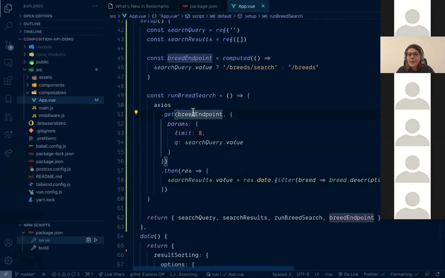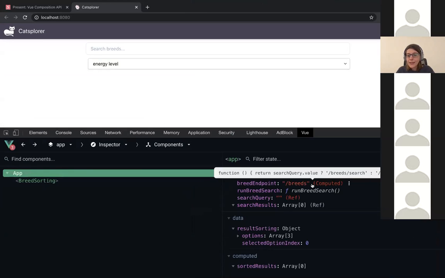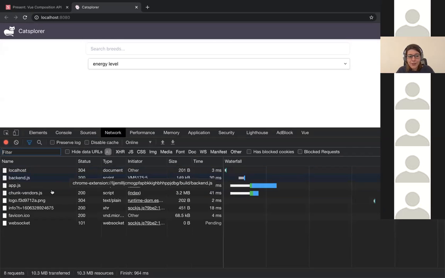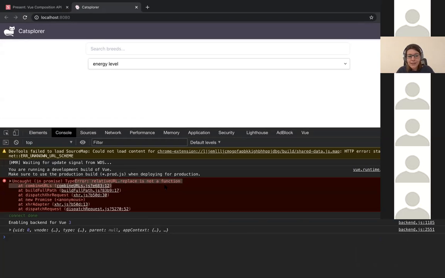But what is breed endpoint? We say this is a computed property based on the search query value, and it returns breed search and breeds. It's still not working because breed endpoint is computed. It also contains a ref under the hood. So if we go to the Network tab and check why it's not showing us cats, we can see that it's not even calling anything. It gives us an error because it tries to understand what the URL is here, and the URL is an object with a value property. So our browser is kind of going nuts.